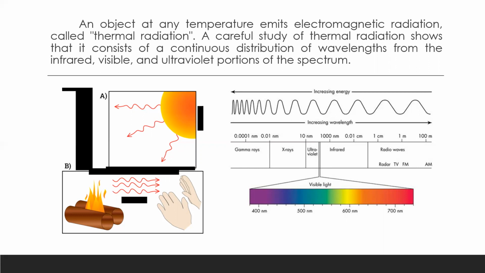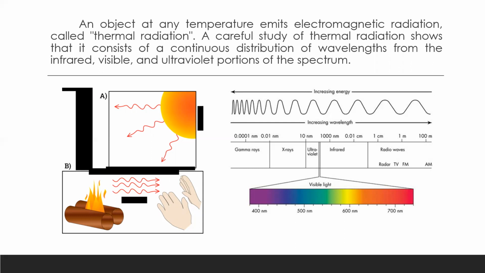On the left is an example of illustrations exhibiting thermal radiation. Accordingly, the spectrum of the radiation depends on the temperature and properties of the object. At low temperatures, the wavelengths of the thermal radiation are mainly in the infrared region and hence not observable by the eye.